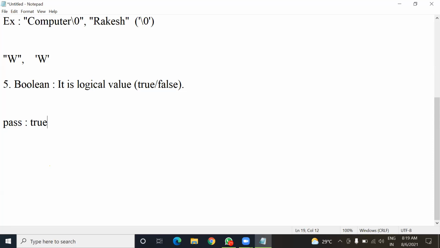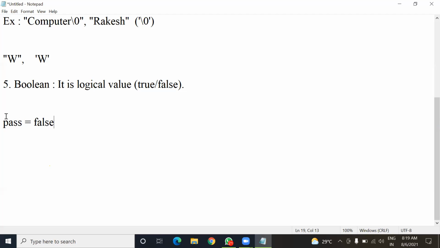If I put pass equals true, it means the student has passed the examination. But if I put false here, it means the student has not passed the examination. Understood everyone? Yes, sir.